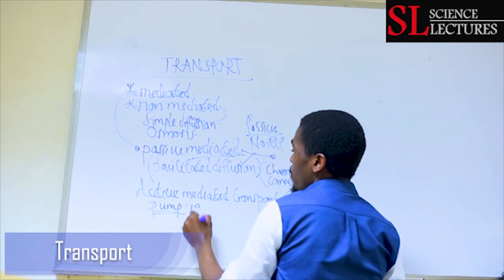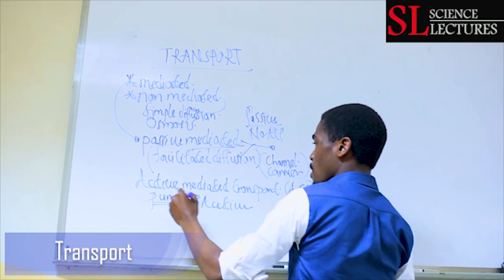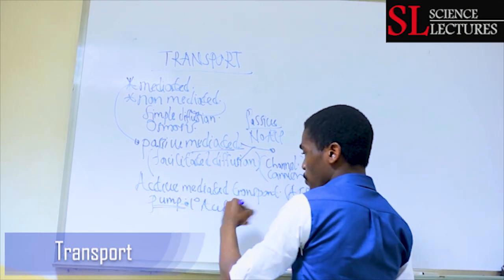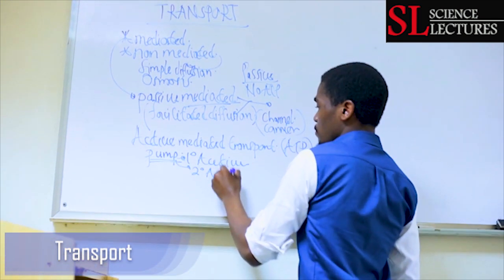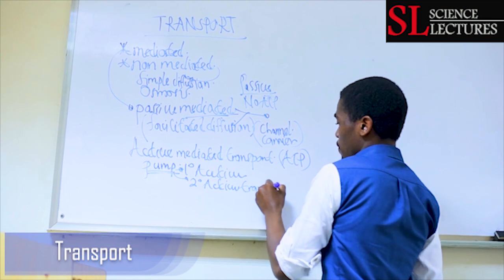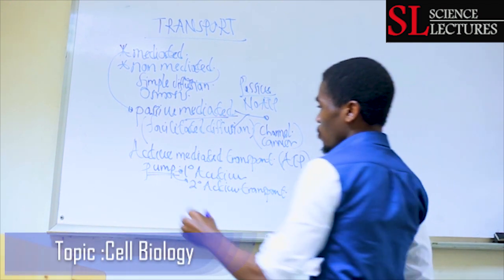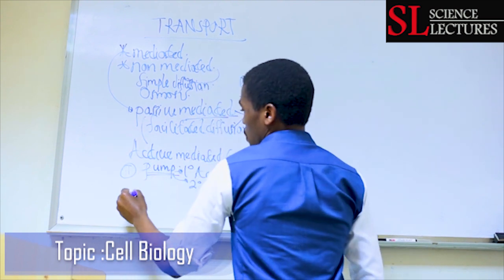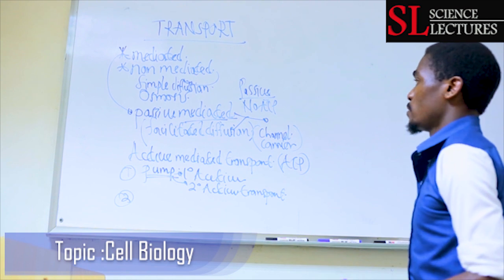This can be primary active transport. Another division under pumps is primary active transport and secondary active transport. So under active mediated transport, number one we have pumps, which are divided into primary active and secondary active transport.